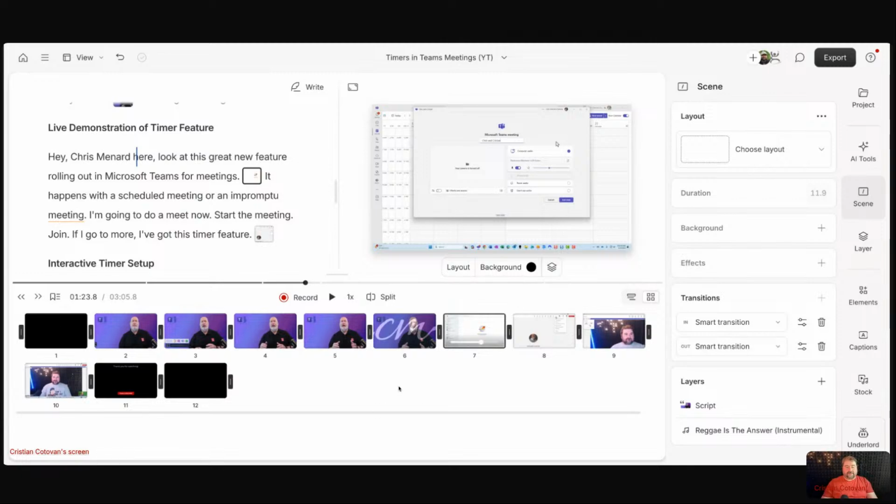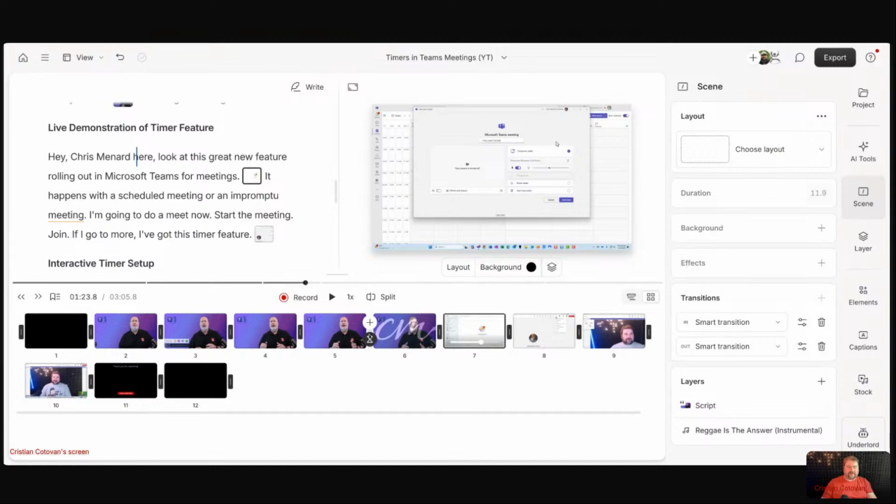So another nice aspect of this storyboard view is that you see where you have transitions. And as you know from a while ago, if you turn this on, Descript would add smart transitions to all the new scenes. So as you can see here, all of my scenes have transitions because you see that black thing in between. You can remove them from here. I wish there was a way to just right click somewhere and remove all the transitions because I don't need them.